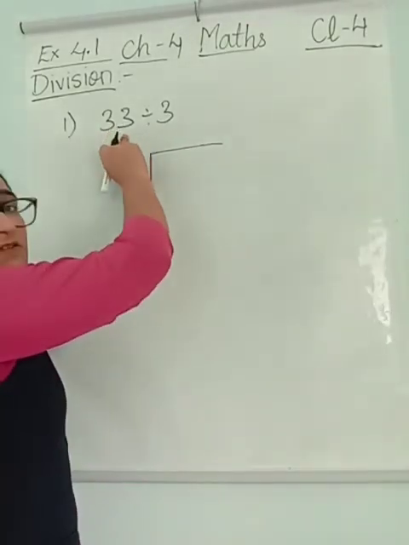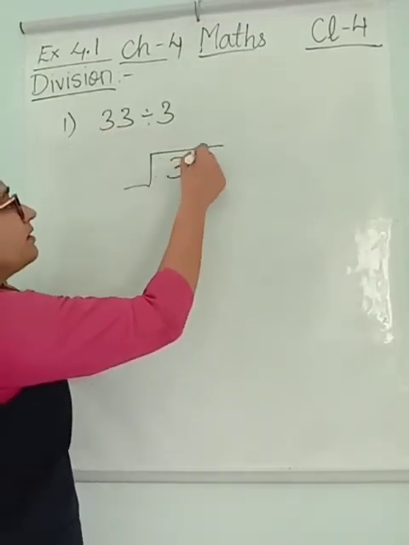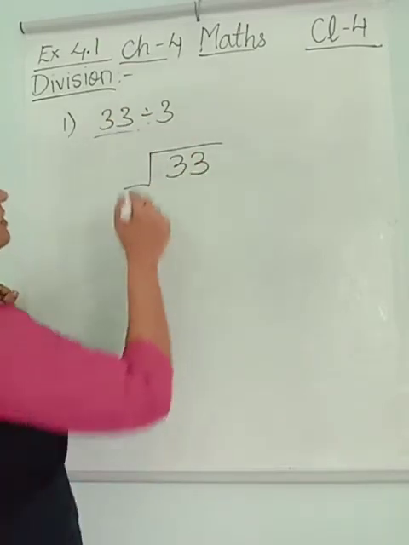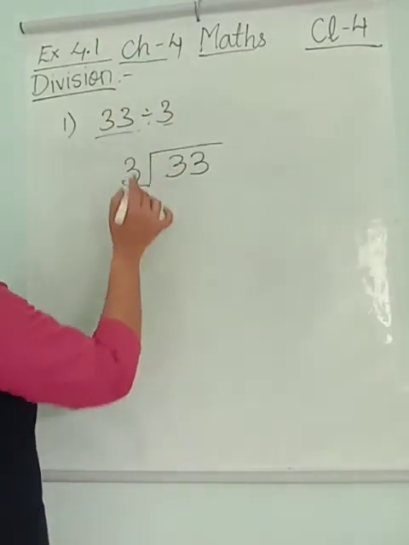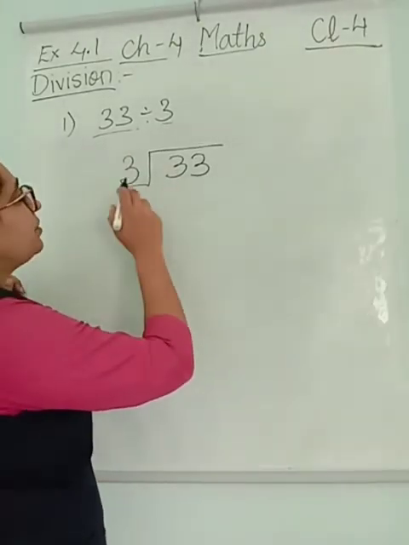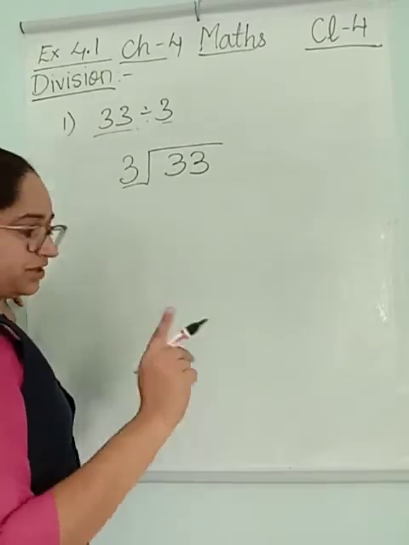The number which is written first is my dividend. Always the number written first is your dividend, and the number written after is your divisor. So I have to divide 33 by 3. I should know the table of 3.